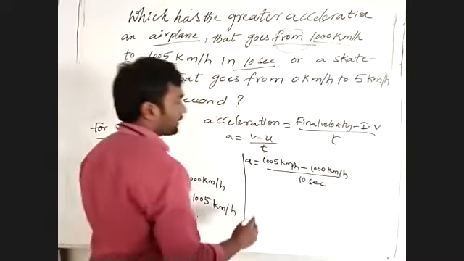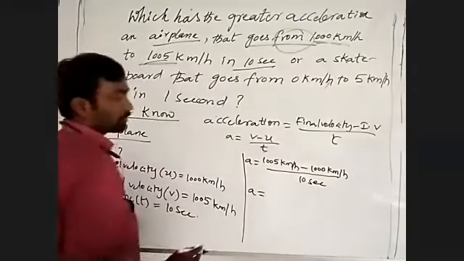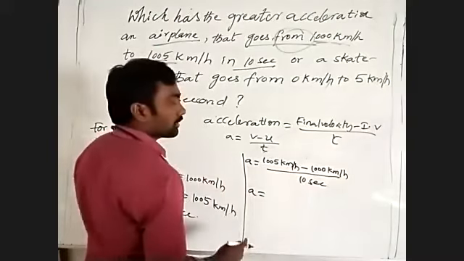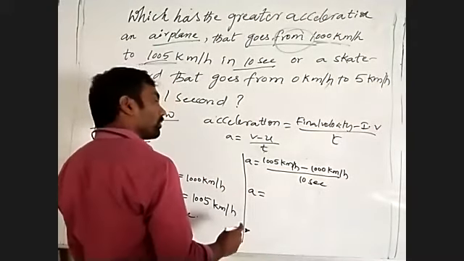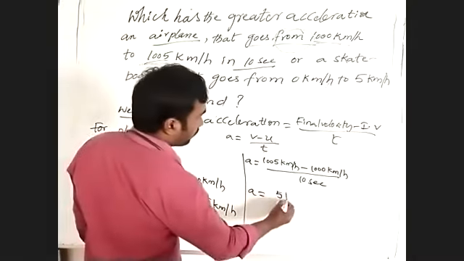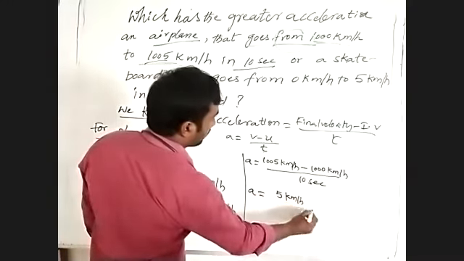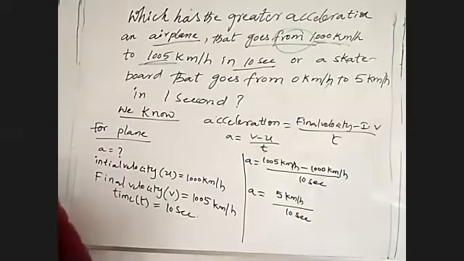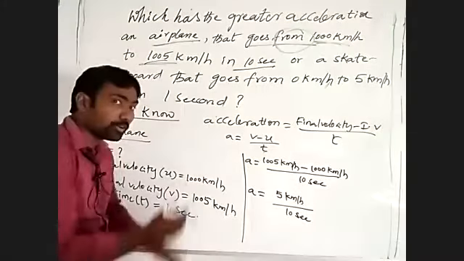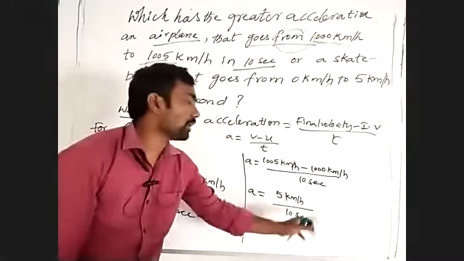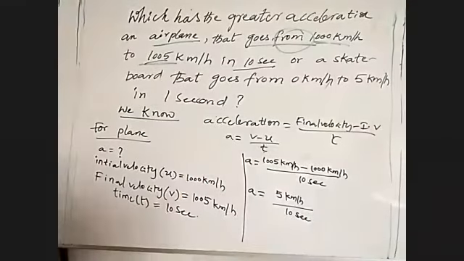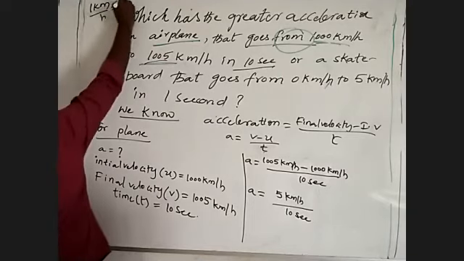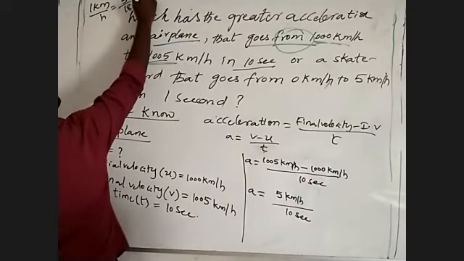So what is the difference between those? 1005 km per hour minus 1000 km per hour is 5 km per hour, by 10 seconds. We know just before we discussed, 1 km per hour is equal to 5 by 18 meter per second.